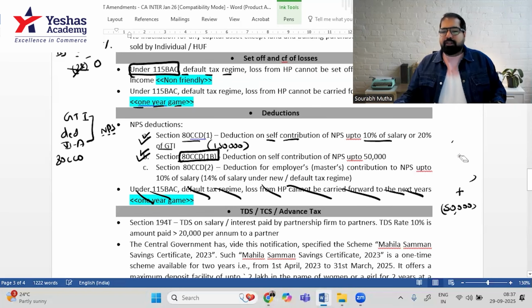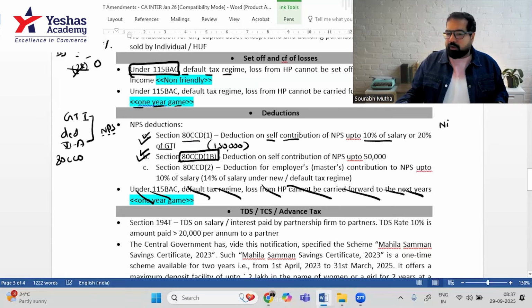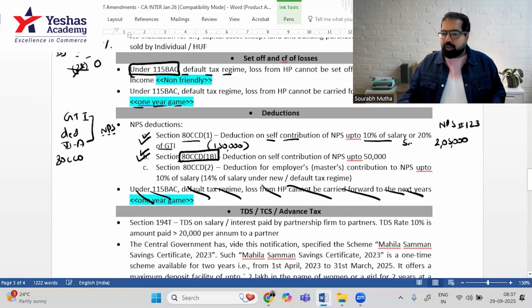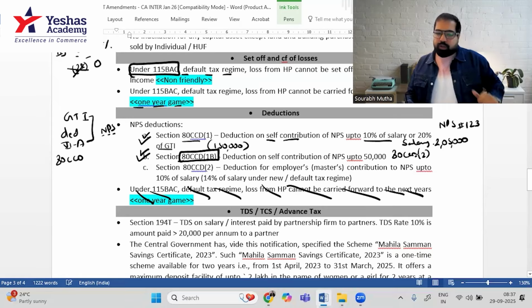Now, let's say your master, your employer, also says, I will contribute to NPS. So this is the same NPS account, number 123. But this time you're not putting in money, your employer is putting in money. Example, he's putting in 2,05,000. Now, because he's putting in money, this amount will first be taxed under salary. But because it is an NPS, you get a deduction under 80CCD(2). The second one is when the employer is contributing.